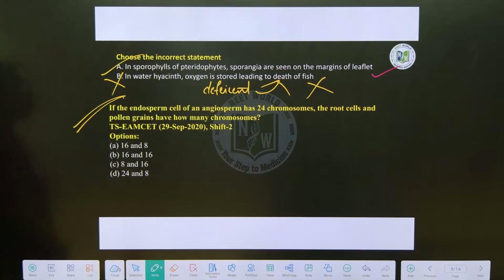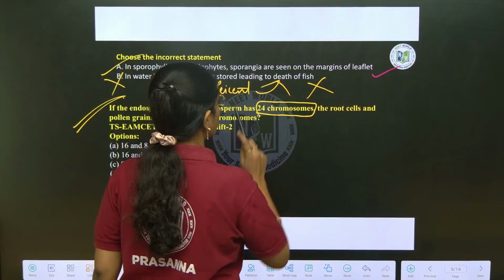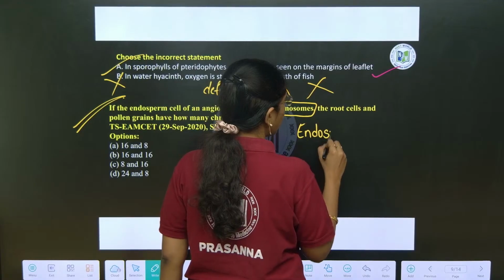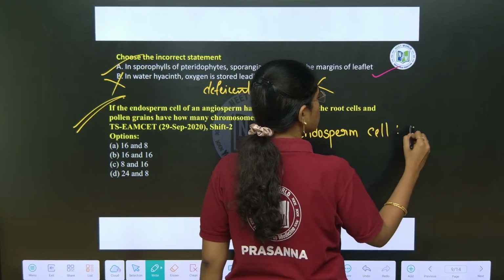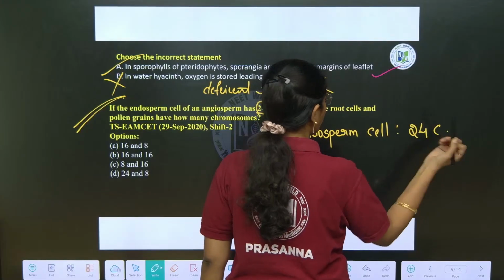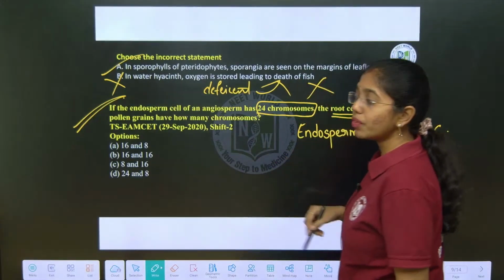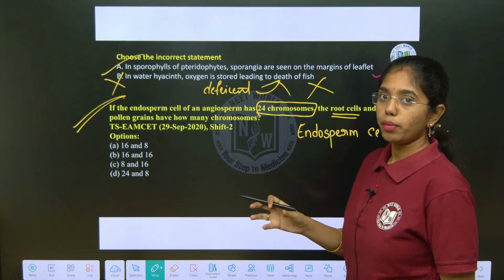If the endosperm cell of an angiosperm has 24 chromosomes, the endosperm cell is having how many chromosomes, beta? 24 chromosomes. The root cell of angiosperm will be diploid because angiosperms are having diplontic plant body, right?